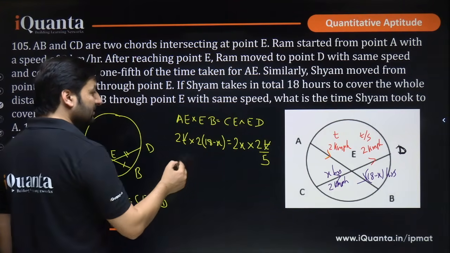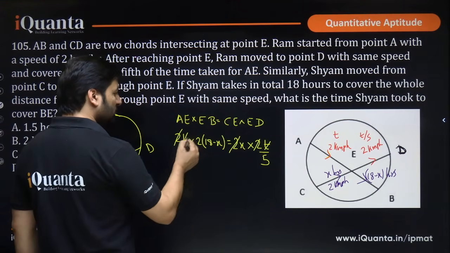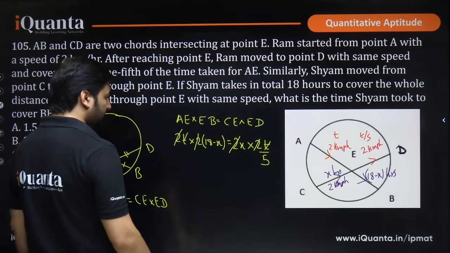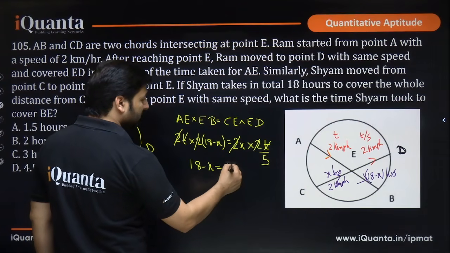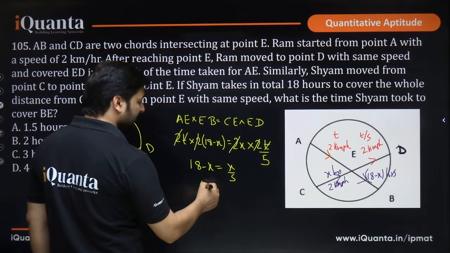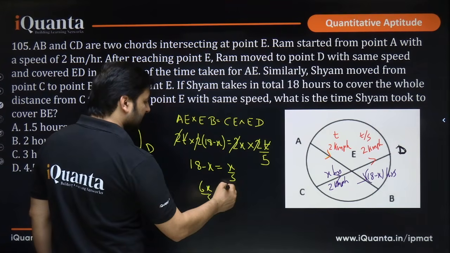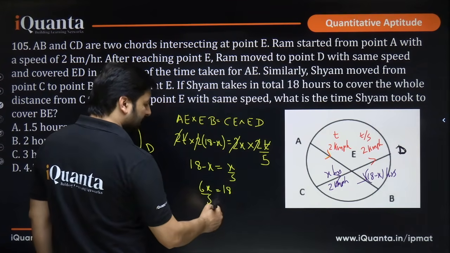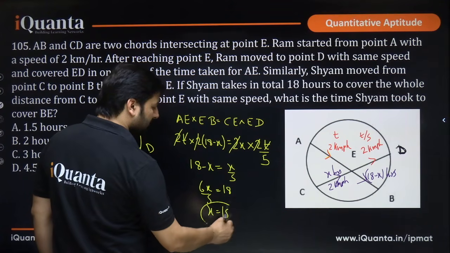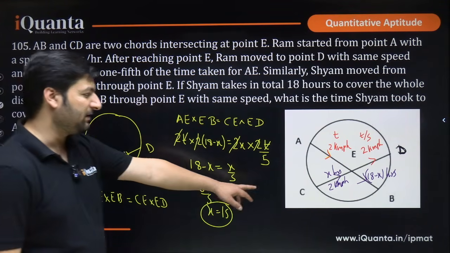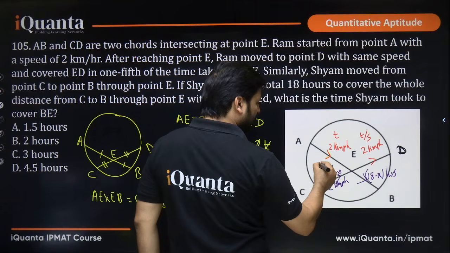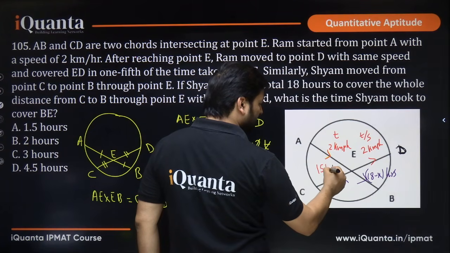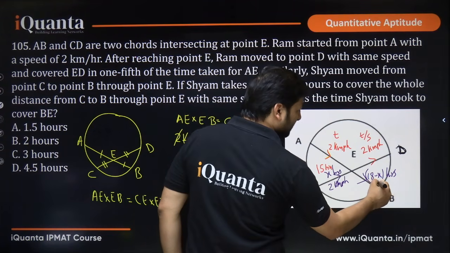T will be cancelled, 2 will be cancelled, 2 will be cancelled. What do we have now? 18 minus x equal to x by 5, or we can say that 6x by 5 is 18, okay, and x will be 15. I hope this is clear. X is 15. The moment you get x equal to 15, what do you get? You can say that this will be done in 15 hours and this will be done in 3 hours.